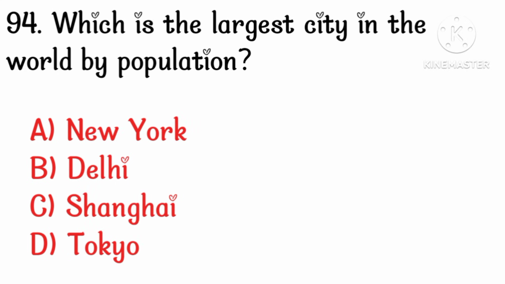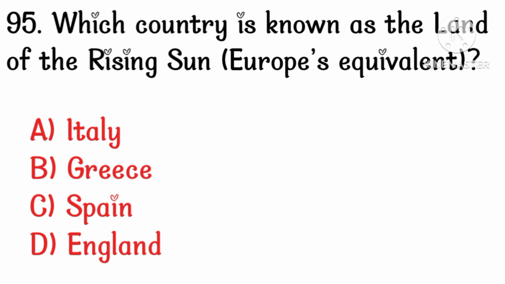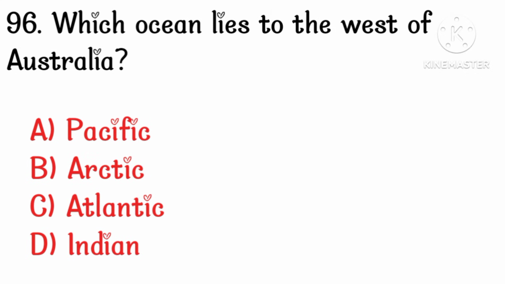Which is the largest city in the world by population? Option D, Tokyo. Which country is known as the land of rising sun? Europe equivalent. Option B, Greece. Which ocean lies to the west of Australia? Option D, Indian.